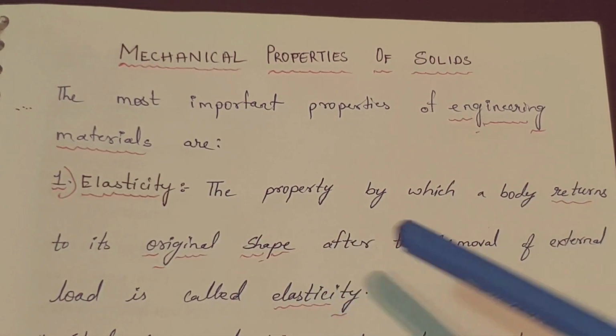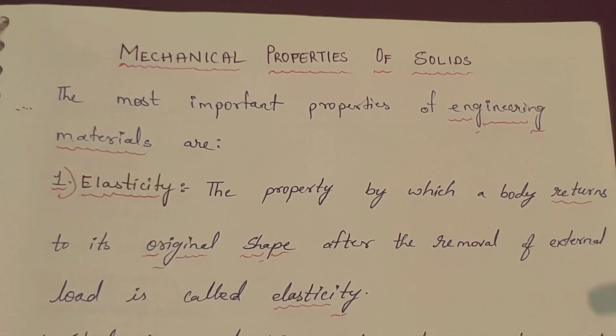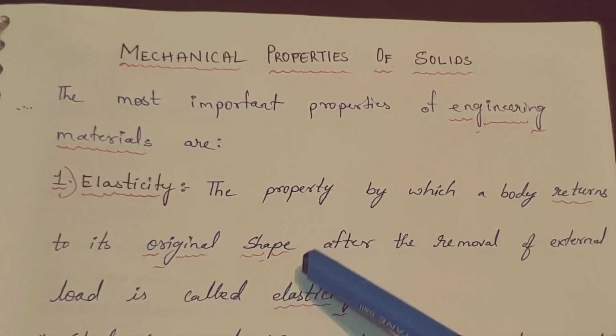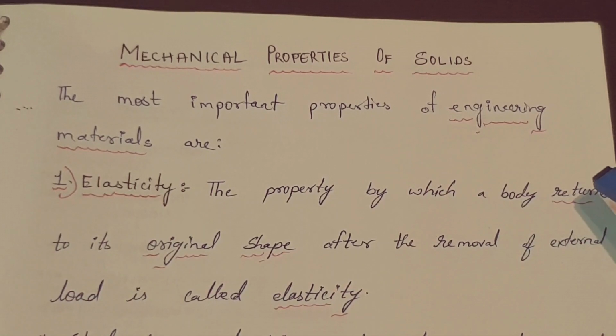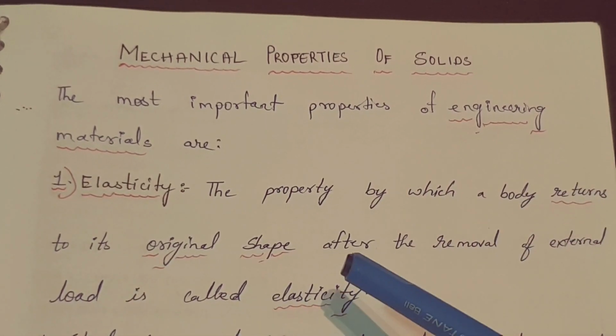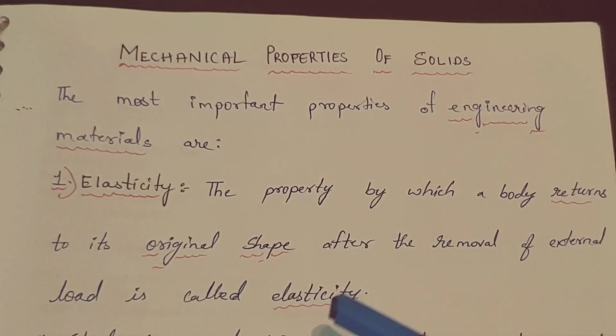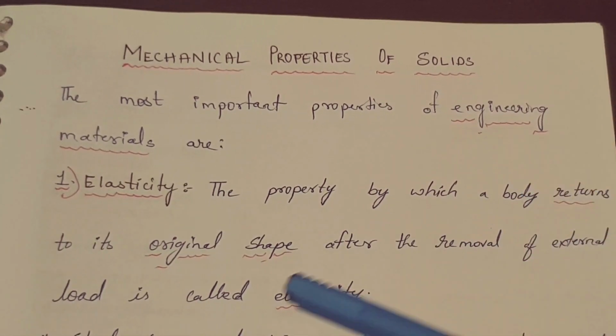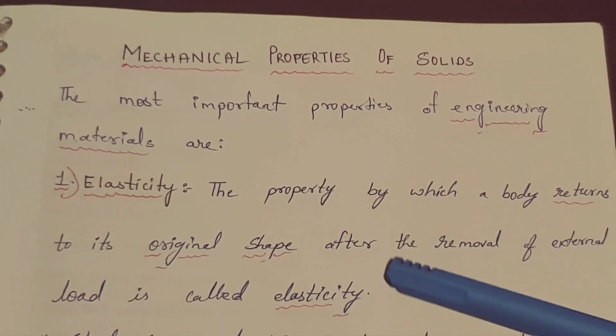Today I came with an important topic for every civil engineer, that is mechanical properties of solid. The most important properties of engineering materials are, the first most is elasticity. Let's see what exactly elasticity is. The property by which a body returns to its original shape after removal of external load is called elasticity.